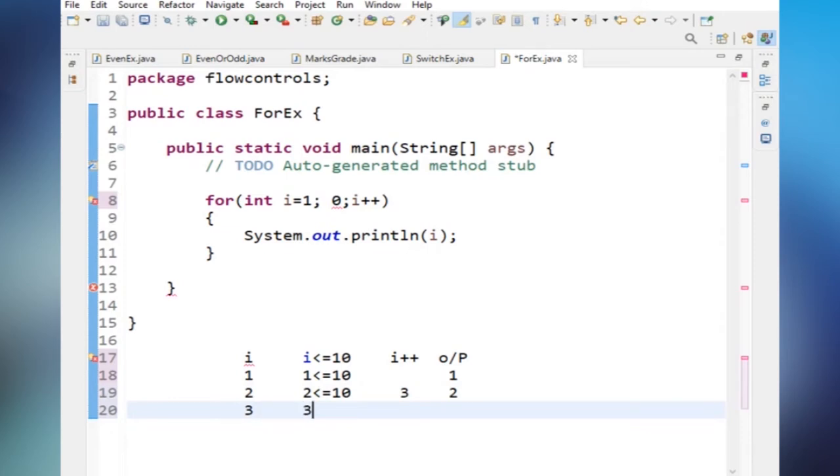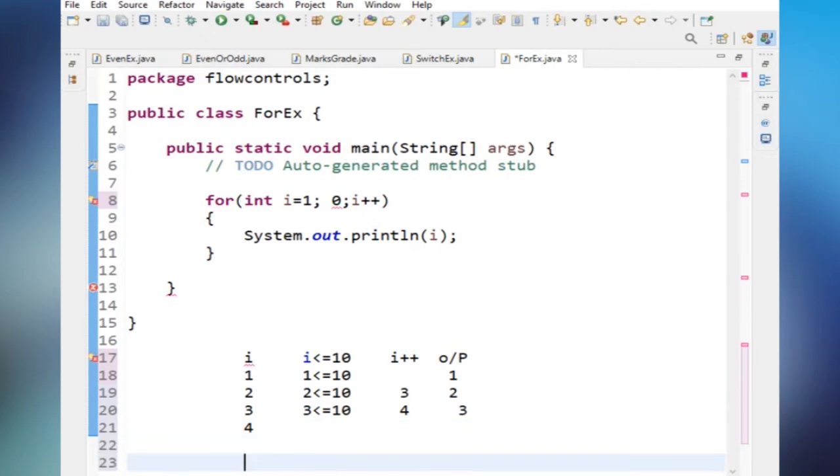3 is less than or equal to 10. Yes, true. It will enter into the loop and print the I value. After printing the I value, again it will take an increment. Now the I value becomes 4. Like this, the loop will continue until the I value becomes 10.